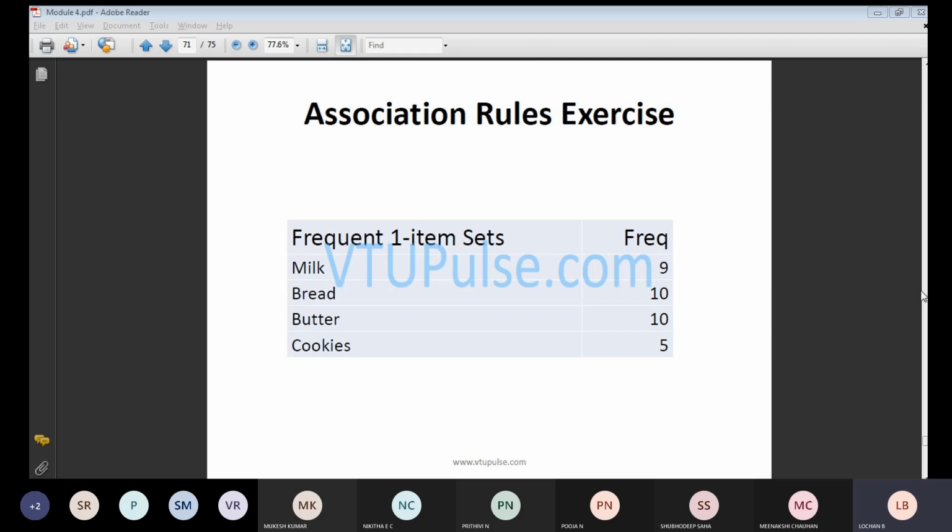Okay, if any student has any doubts, you can ask me. Pooja N, Prithvi, Priya. Nothing, sir. Okay, one more thing I want to tell you: if you have any queries with respect to the exam section, for example, when they are going to give the exam application form or the